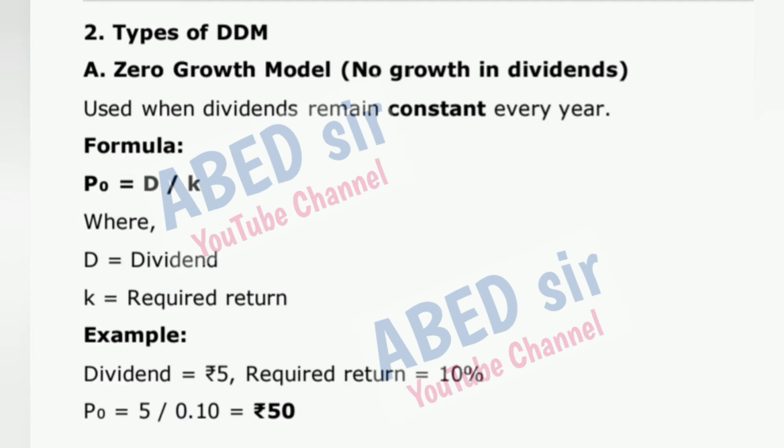Formula: P is equal to D divided by K, where D is equal to dividend, K is equal to required return. Example: dividend is equal to 5 rupees, required return is equal to 10%. P is equal to 5 divided by 0.10, which is equal to 50 rupees.